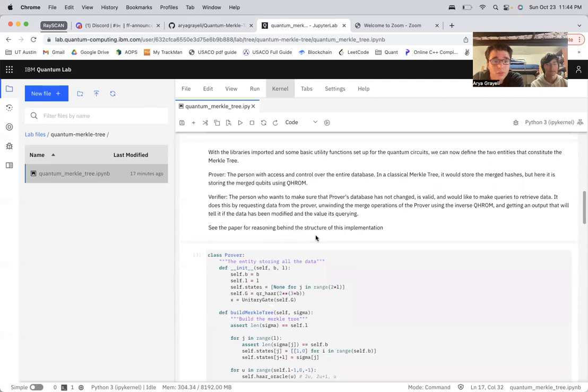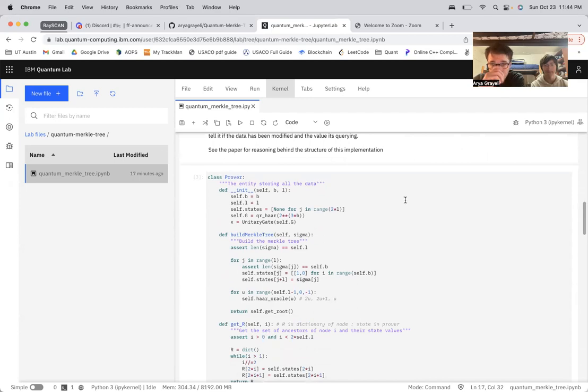So onto the prover and verifier itself. As we mentioned, the prover is a person who has access and control over the entire database. So your classical Merkle tree has the merged hashes that are being constructed towards the root. Whereas on the other hand, the verifier is the person who's communicating with the prover to make sure that the data hasn't changed in any way. In a classical sense, hash functions are still valid, and in our interpretation the qubits are still valid, and can then also be used to query to see what is the value stored in the database at this position.